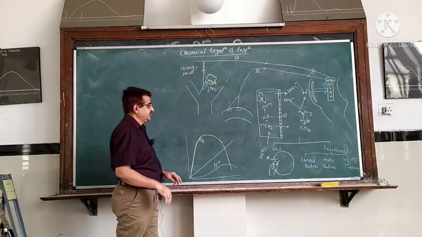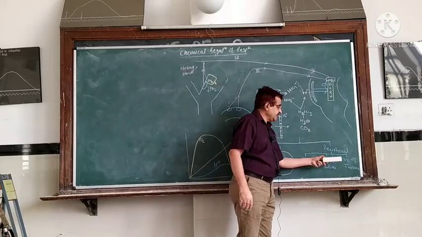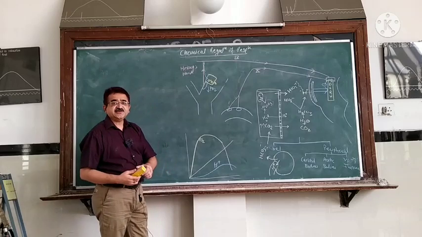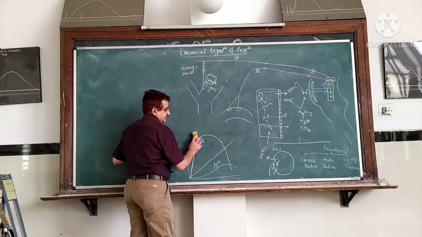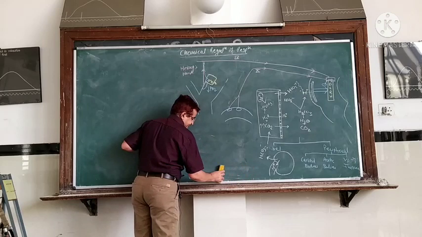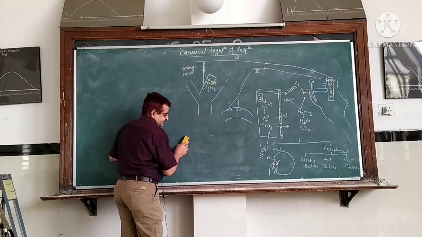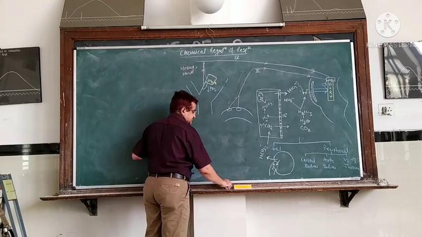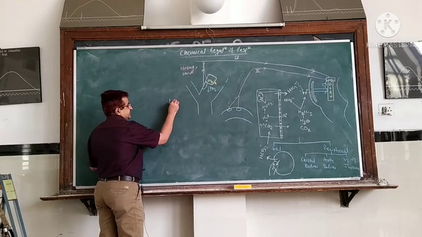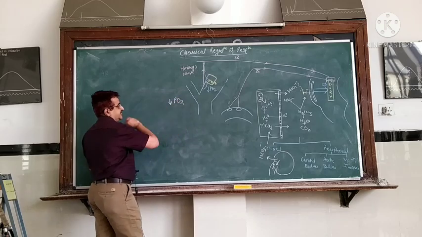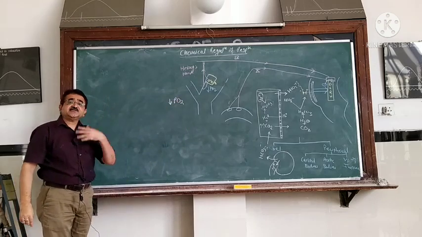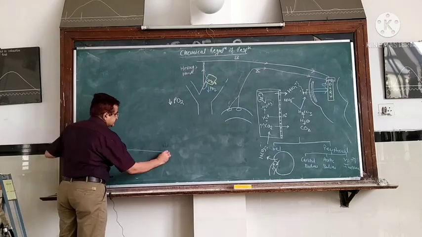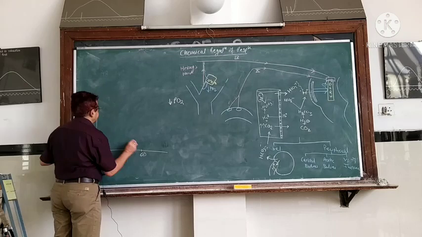Now we discuss the role of peripheral chemoreceptor in regulation of respiration. As stated previously, peripheral chemoreceptors are stimulated by one primary stimulus, and that is a decrease in the partial pressure of O2. Now, how much should the partial pressure decrease? To understand that, we draw our oxygen hemoglobin dissociation curve.